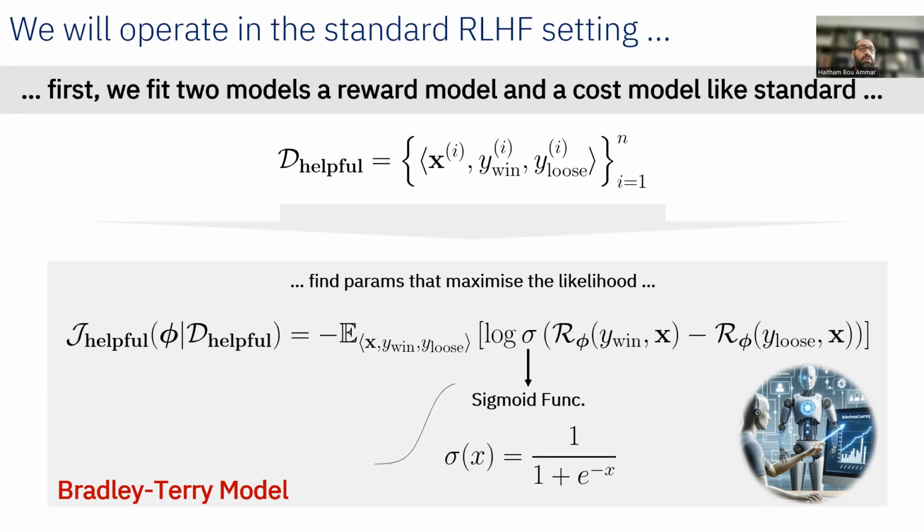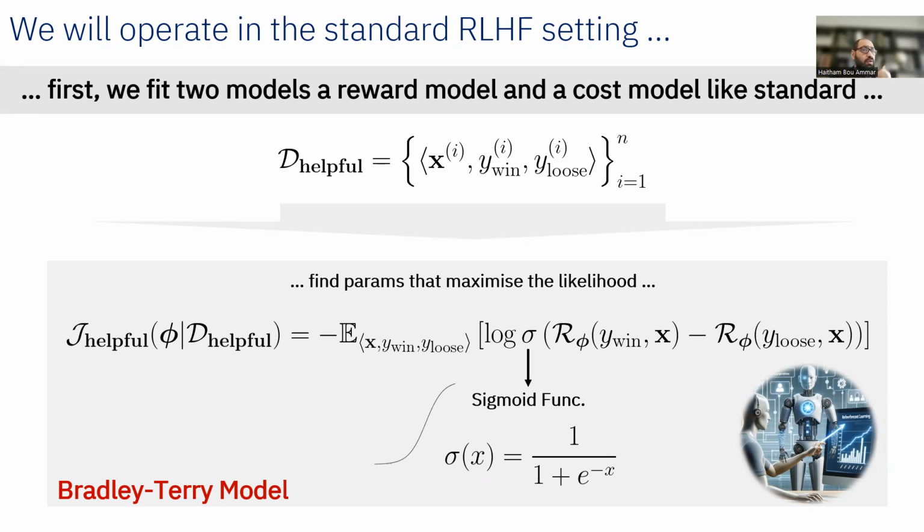And the way we do that is using the standard Bradley-Terry model, where we try to minimize the negative log of the sigma of R phi of Y win given X minus R phi of Y lose given X. The sigma is just the sigmoid function. So there's nothing fancy happening here. It's just applying the standard RLHF from the literature, where you are trying to maximize the likelihood with respect to the parameters of a reward model, which we call phi in this equation.